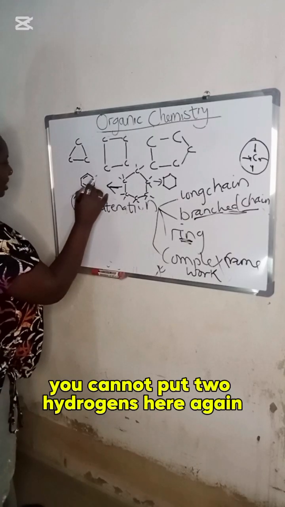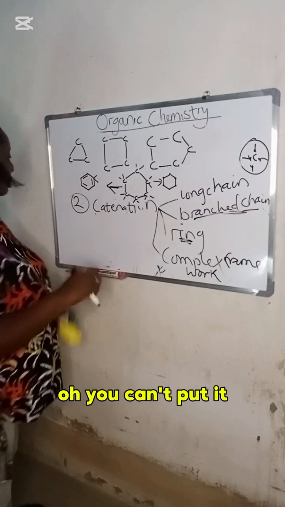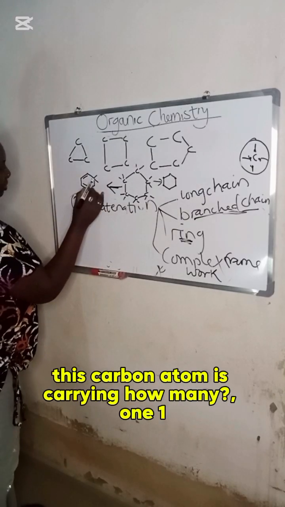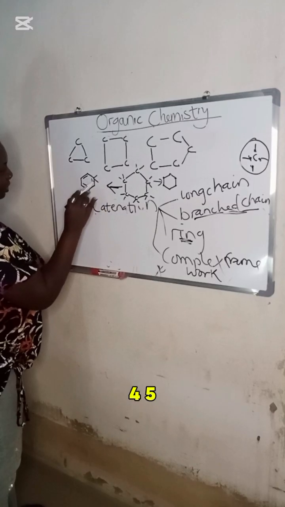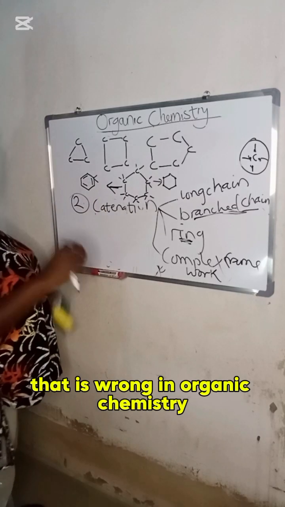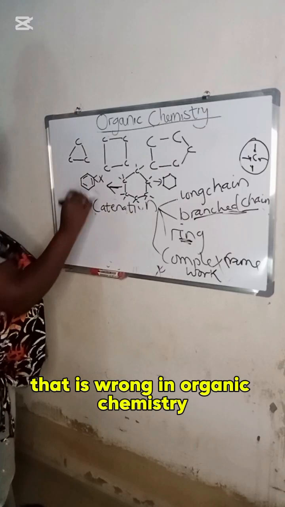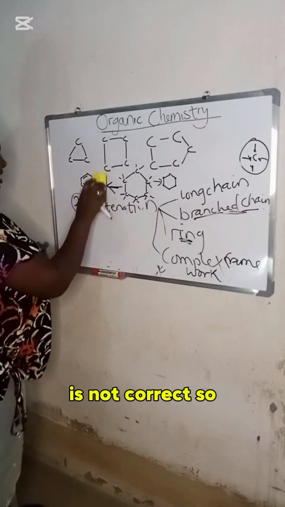You cannot put 2 hydrogens here again, because when you count it, this carbon now will be carrying 1, 2, 3, 4, 5. That is wrong. In organic chemistry, it is not correct.